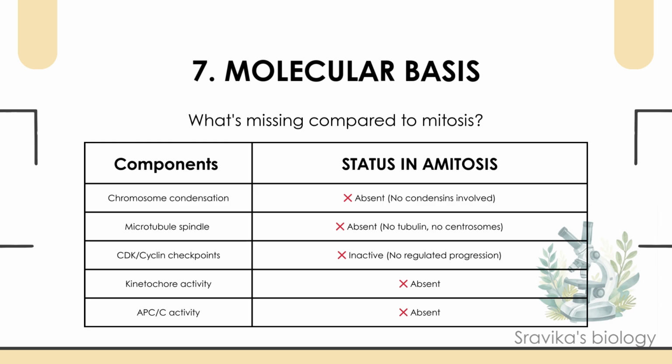Molecular basis. What's missing in amitosis compared to mitosis? No chromosome condensation, so no condensins. No microtubule spindle, no tubulin, no centrosome. No checkpoints; CDK and cyclins are absent. No kinetochore activity, no APC/C regulation. In short, all the high-tech machinery of mitosis is missing.